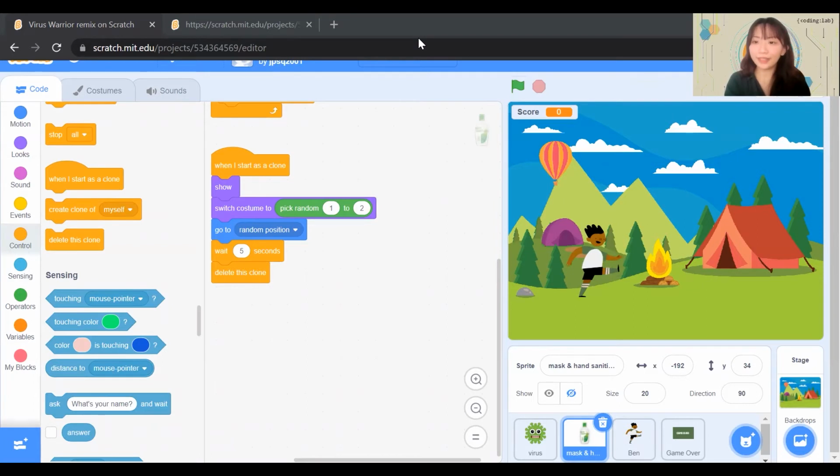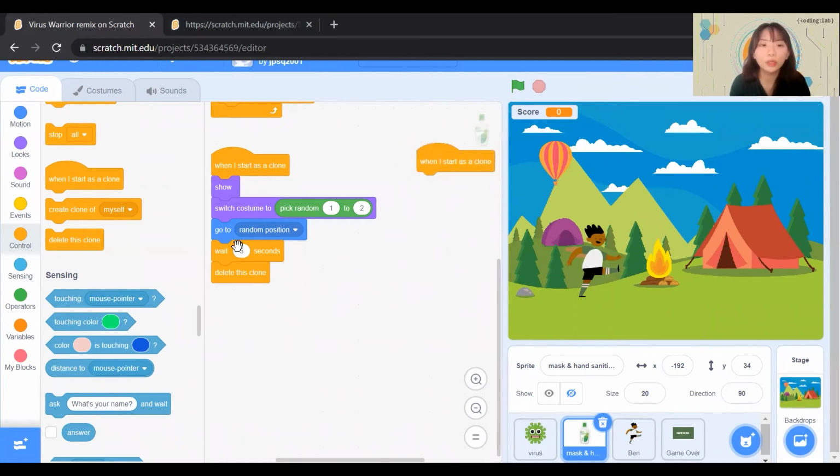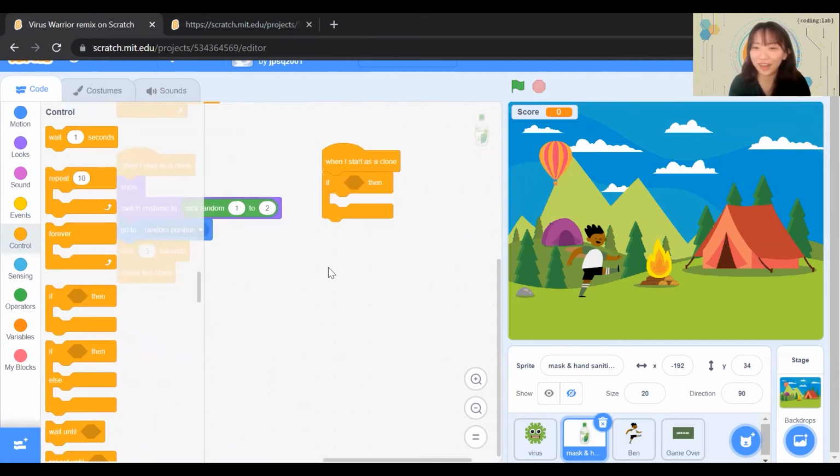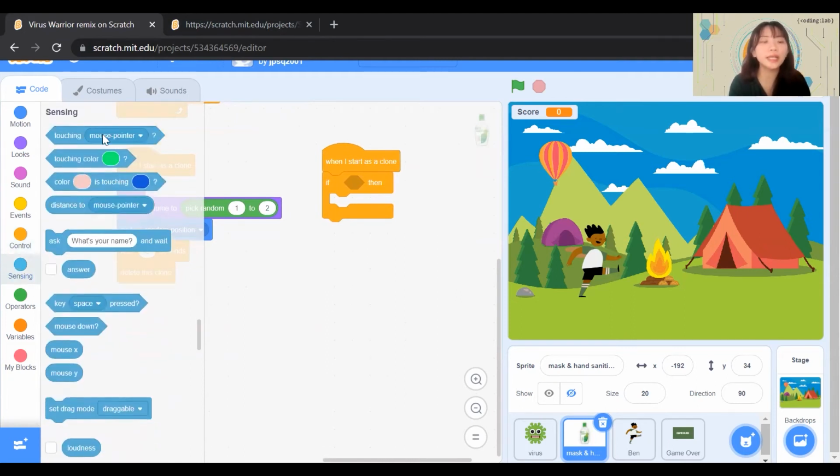Our next step is to add sensing on clones. When Ben touches our mask and hand sanitizers, the score will increase by 10. Hence, we'll need to drag when I start as a clone. If touching Ben, hence we'll go to Control and add an if then block. That's right, you heard it correctly. If touching Ben. So we'll go to Sensing and we'll go to Ben and add this block over.